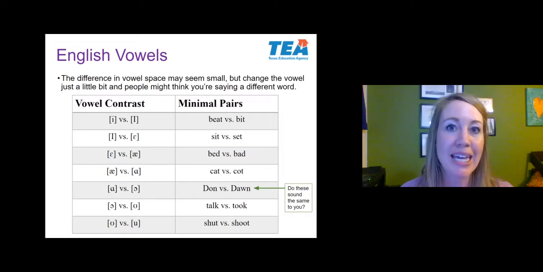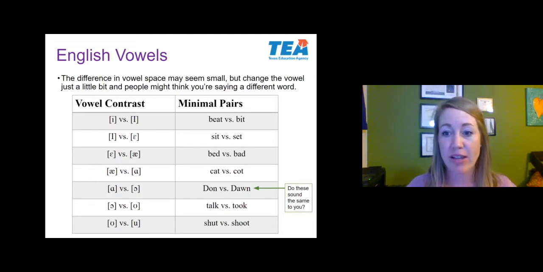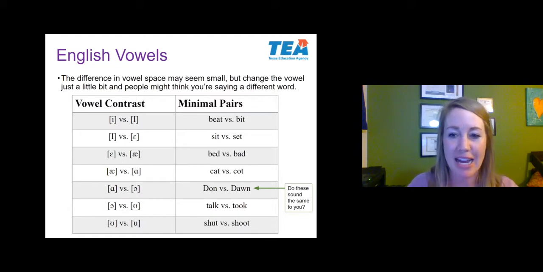We looked at the words big and pig and found that the consonants b and p differed in voicing, and that made a huge difference in what word I was producing. The same thing happens with vowels. You can look at these minimal pairs right here and see, again, we don't care about spelling, we care about sound.